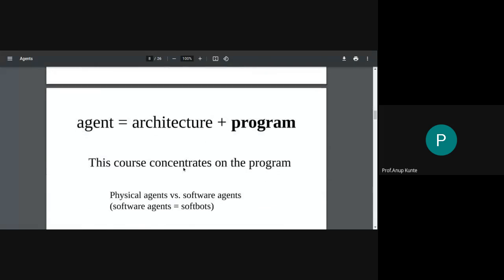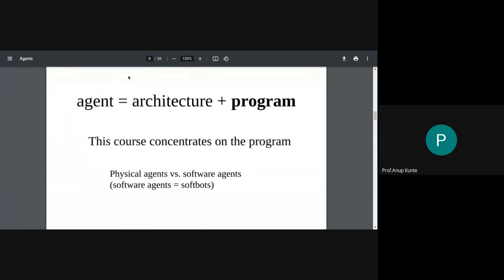What I want to start today is talk about this particular thing. Whenever I say something is an agent, it's actually a combination of two things. One is the architecture of the agent and the other is the program of the agent. The architecture of the agent is the organization of components that goes into becoming an agent. That is the sensor, the actuator, the thinking process block, all those things. The organization of these components is referred to as agent architecture.